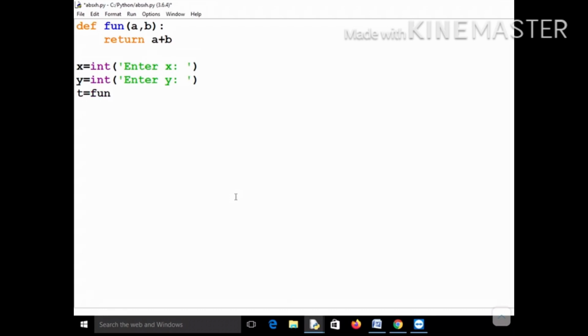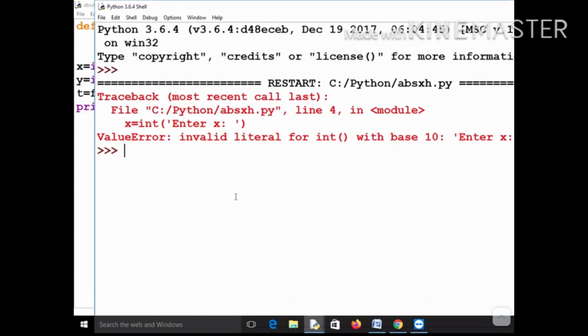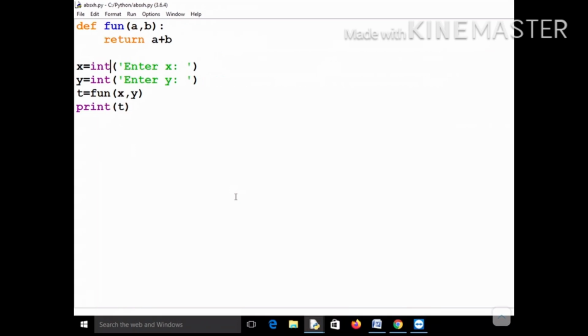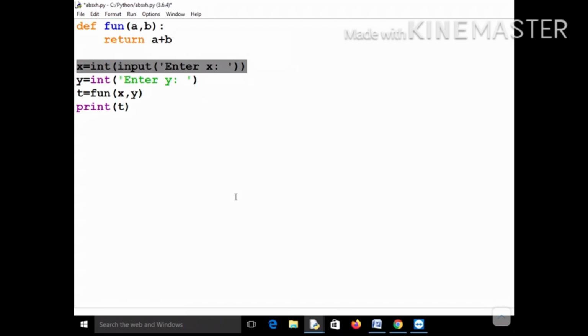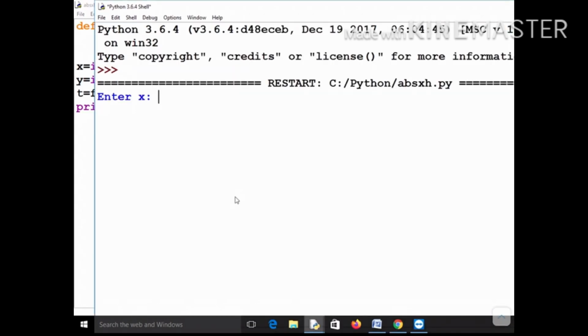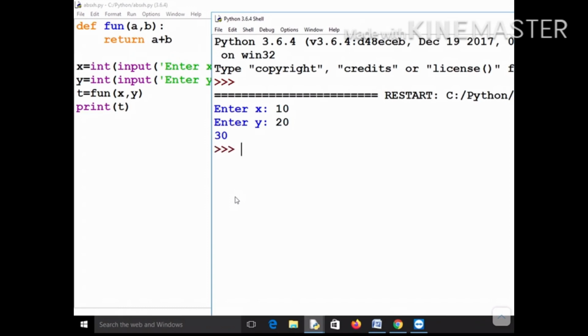So I will call this function, and now you know that it will be returning some value, so you can store it in some reference variable, t equal to fun(x, y), and then let's print t. Of course this function is simply returning the sum of a and b. You are accepting two numbers from the user. Okay, what's wrong? Sorry, I forgot to mention the input function. Not an issue, and let me write this input y. Now it's fine. So enter x, I will enter 10 and then 20, and you can see that the output is 30.